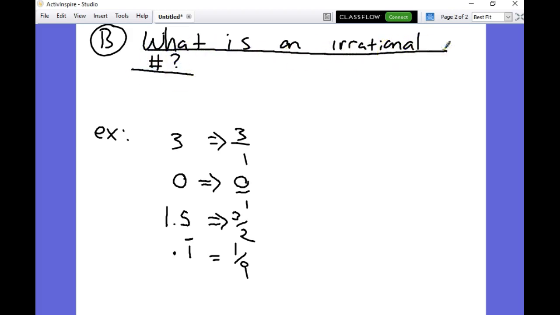Who knew? So what is an irrational number? A number that cannot be written as a fraction.